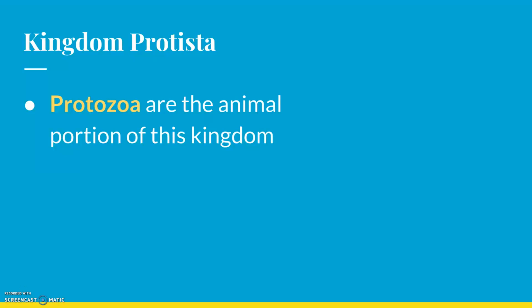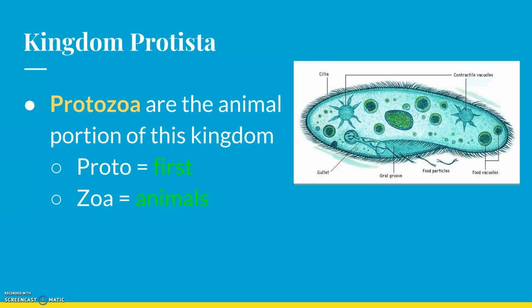So the first ones we're going to talk about are the animal-like protists, because these guys are really cool. They're called protozoa. Proto means first. Think of a prototype, okay? So you all know that I'm pretty obsessed with the Rubik's Cube. Well, there was most likely a prototype, the very first one ever, and it probably didn't spin right, or maybe it just didn't work, or maybe he used the same color on all 6 sides. It's the first thing. Zoa means zoo. It's kind of like animals. When you go to the zoo, you're expecting to see lions and tigers and bears. Oh my. So protozoa are the first animals.